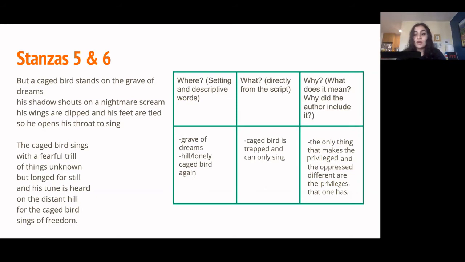The caged bird and the free bird have the same ability, right? We're shown that throughout the poem. They're both birds. They could potentially both fly. They could both sing, but because the caged bird is trapped, because its wings are clipped and its feet are tied down, it can't do the things that the free bird can. So this is all to say that there is no real difference between what the oppressed people and what privileged people can do. There isn't a difference in ability, there's a difference in opportunity and whether or not we're allowed to do those things. So if the caged bird had been in a different circumstance, if its wings weren't clipped, if its feet weren't tied down, it would have the exact same ability as the free bird. And the same thing applies to free and oppressed people.